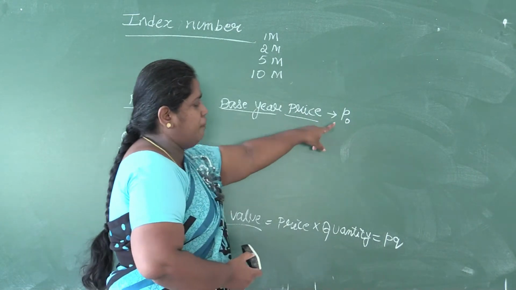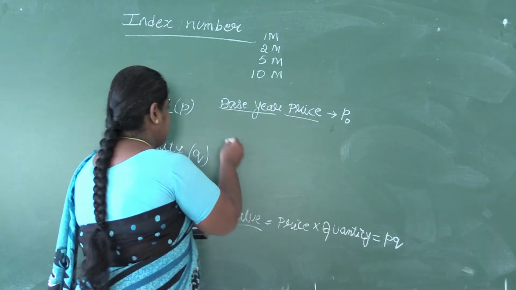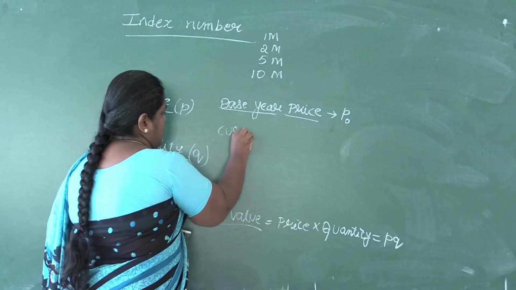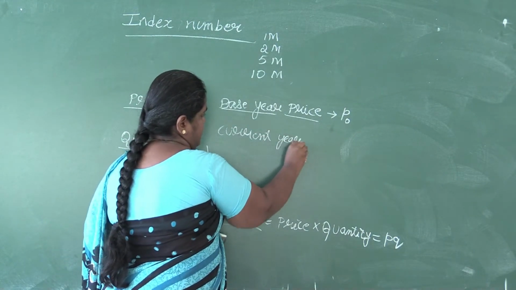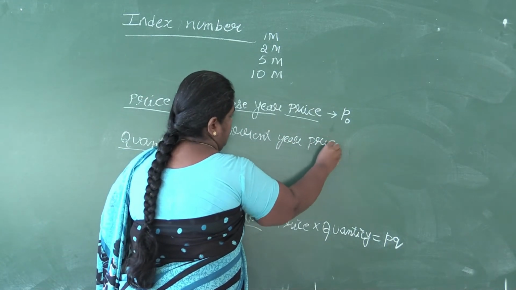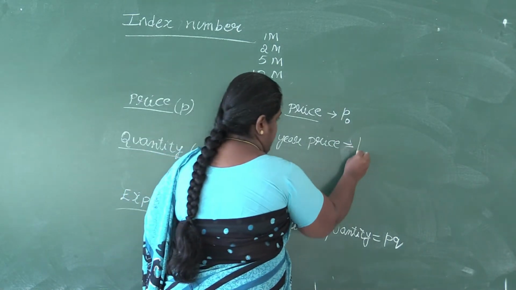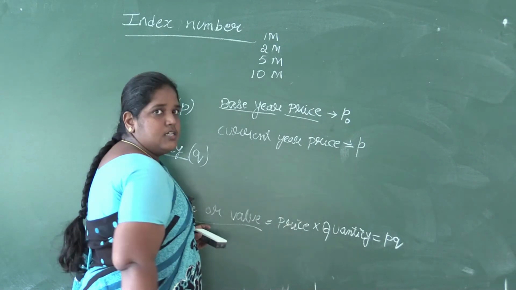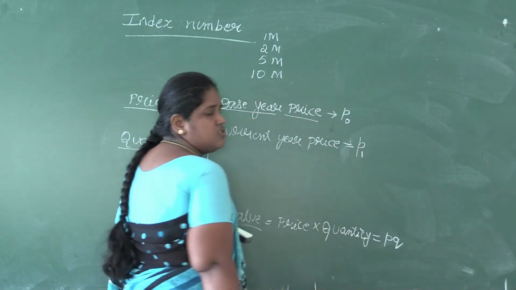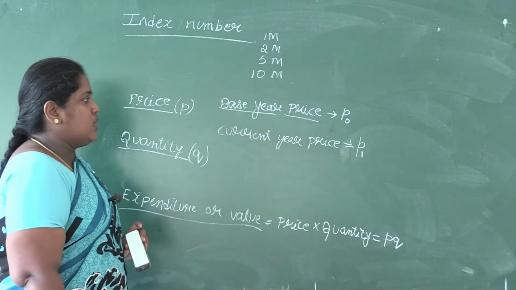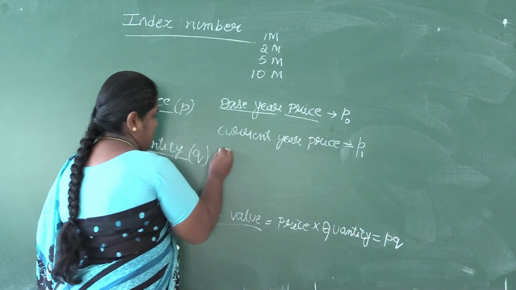Price is P and base year symbol is 0. Next, current year price. Again, price is denoted by the symbol P, and current year is denoted by the symbol 1, used as a suffix. So current year price is denoted by the symbol P1.